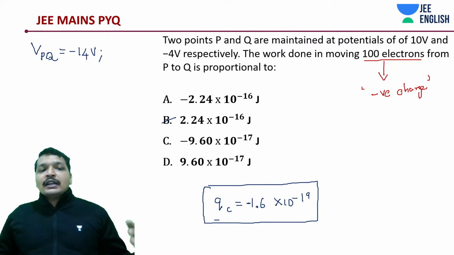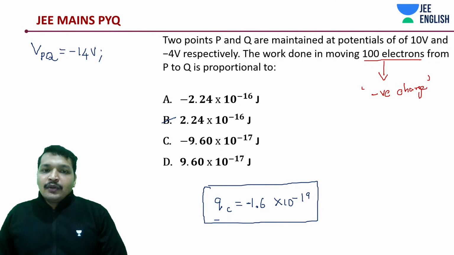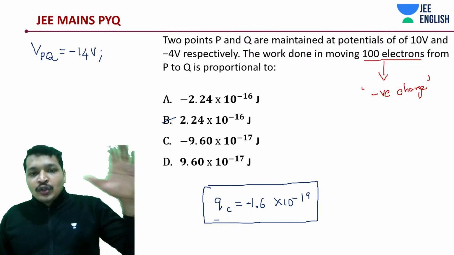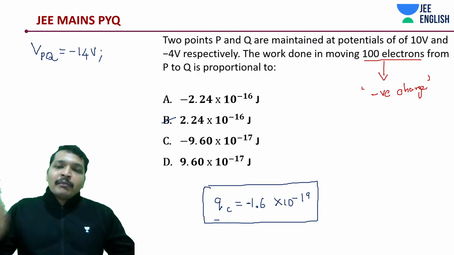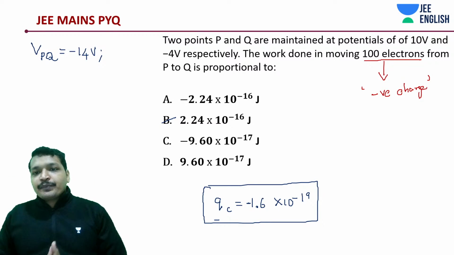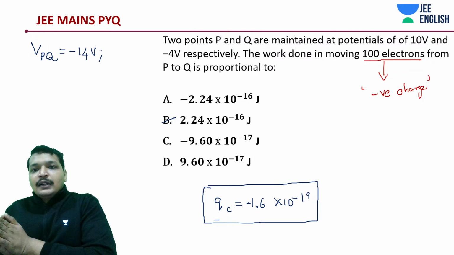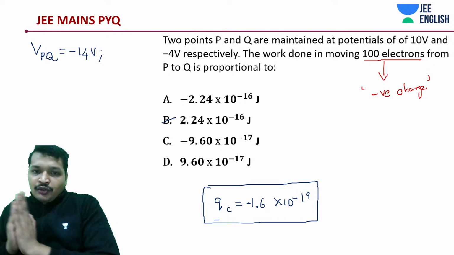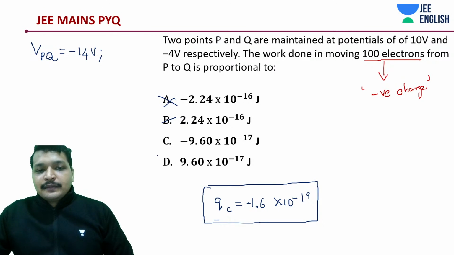How did I do it? I said the potential difference between P and Q is negative. You're moving from P to Q, so VQ minus VP is going to be minus 4 minus 10, which is negative. 100 electrons, you're moving negative charge, so your answer should be positive. Hence A and C are not possible.